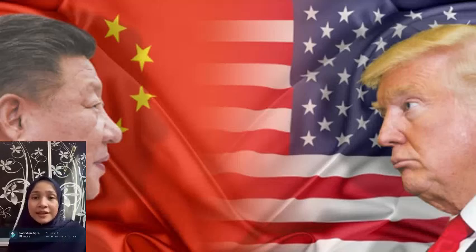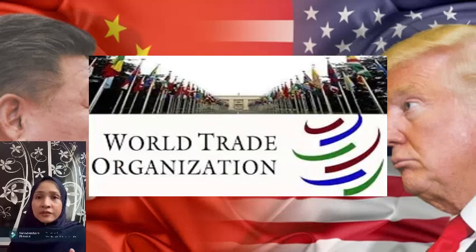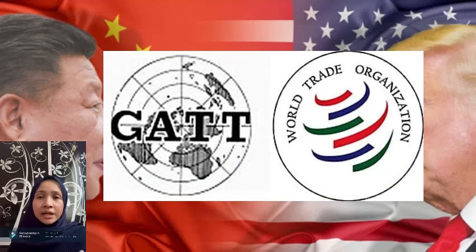Apart from mediation, arbitration is also one of the preferable ways of ending the conflict. Arbitration is a process in which a neutral third party makes a decision to settle the problem. In this case, the World Trade Organization, or WTO, could be the arbitrator since it is the international organization dealing with the rules of trade between nations. In fact, the WTO has a dispute settlement mechanism forum which works under the General Agreement on Tariffs and Trade, or GATT.